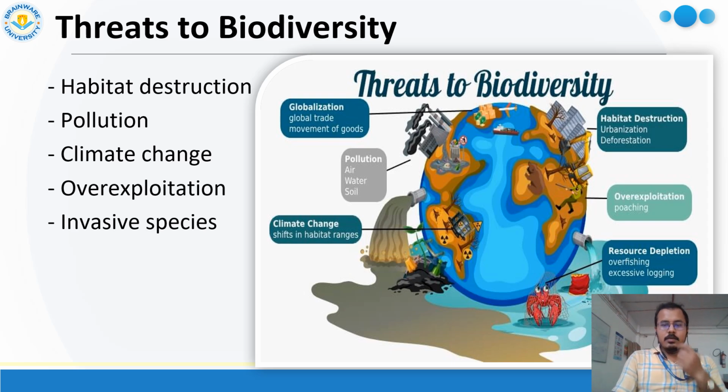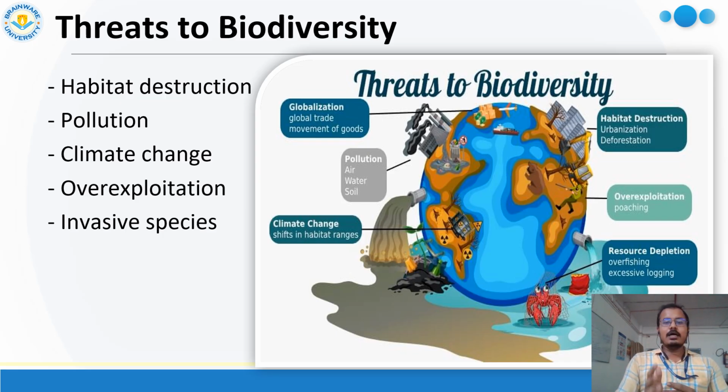And pollution. Pollution is also very important in the present context. Different kinds of pollution happen due to the huge population. And climate change is also very important for the present context, and over exploitation, and the last one is invasive species.